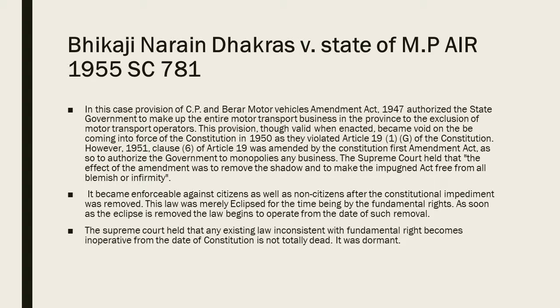However, in 1951, Clause 6 of Article 19 was amended by the Constitution First Amendment Act, authorizing the government to monopolize any business. The Supreme Court held that the effect of the amendment was to remove the shadow and make the impugned Act free from all blemish or infirmity, and due to this it became enforceable against citizens as well as non-citizens after the constitutional impediment was removed.